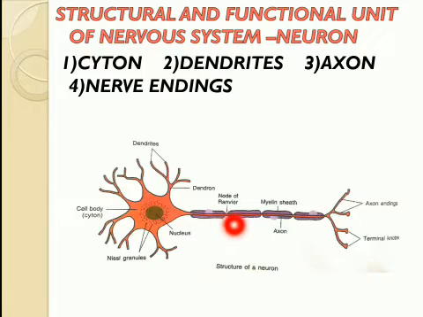Then a long unbranched process arises from the cell body called axon, which is surrounded by myelin sheath and ends up into branched endings called nerve endings. So, neuron consists of cyton, dendrites, axon, and nerve endings.